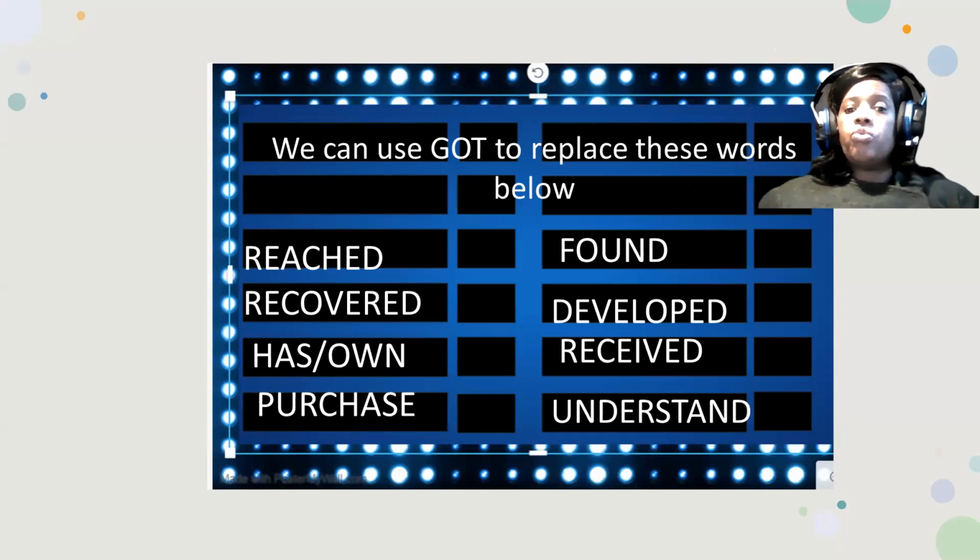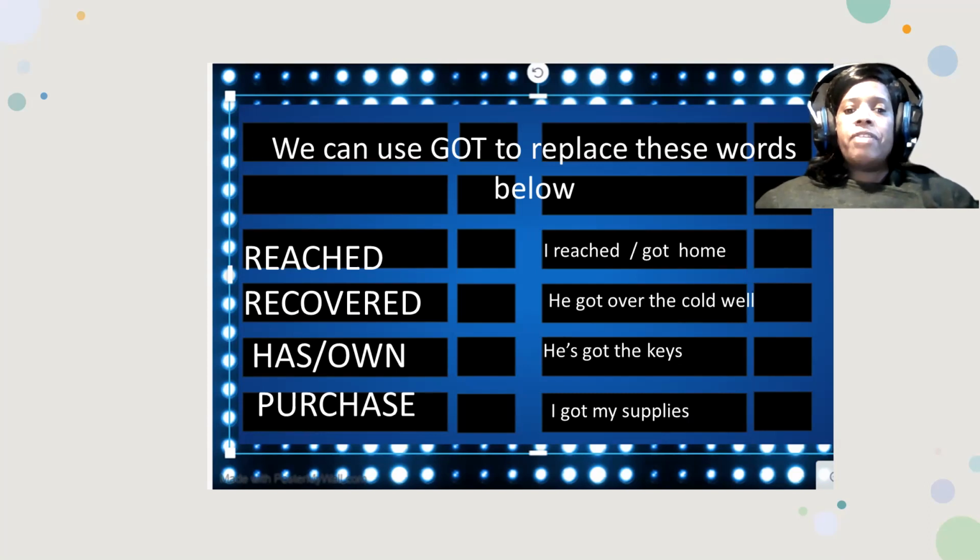We can use "got" to replace words like reached, recovered, has or own, which is to possess, purchase, found, developed, received, and understand.